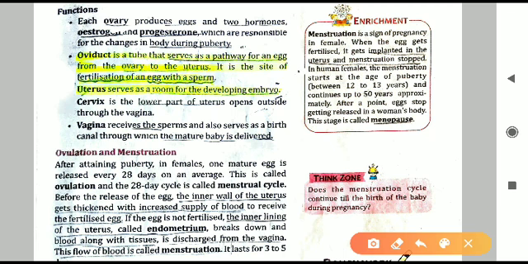Next is uterus. Uterus is what? It will be a room that is a muscular hollow bag. So why is it hollow? So that in case fertilization has taken place and zygote is formed, so the embryo will develop there. That is, the offspring will develop there. So a uterus will serve as a room for developing embryo.